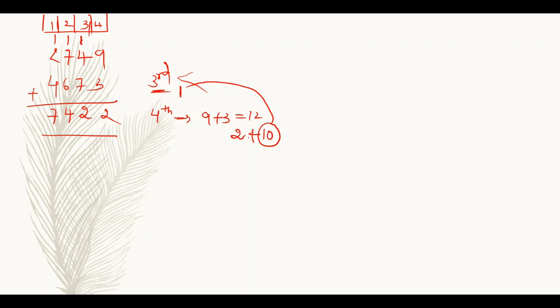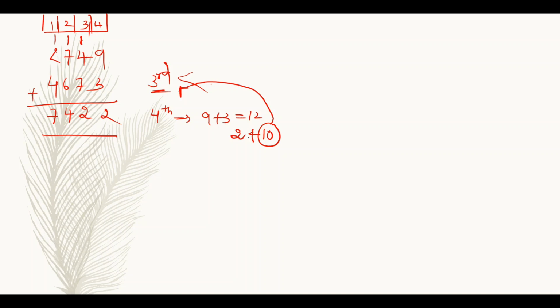So this carry is represented as 1 in the next column, but it is actually like 10 in that particular column. For example, coming to the third column, 1 plus 4 plus 7, that is 12. I am just considering 2 here and I am sending that 10 as 1 to the next column, that is the second column.